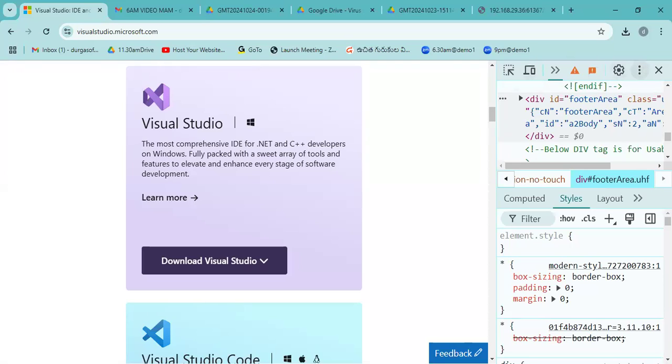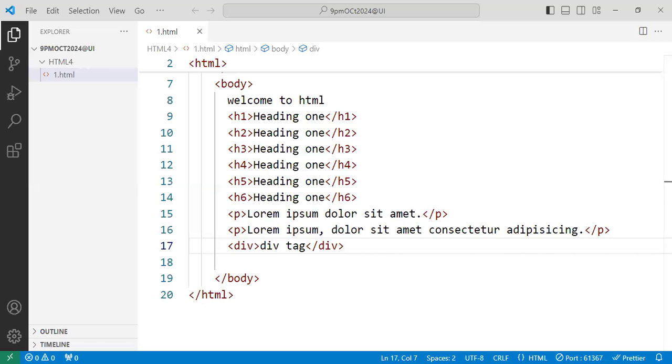Up to now, I explained one sample website and how it is designed. In the next session, I'll explain how to work with unpaired tags. Paired tags we discussed today, and I showed you real-time examples of where we use heading tags, paragraph tags, and the div tag. Next session, I'll explain images, buttons, radio buttons, how to write unpaired tags, and how they are helpful in designing our application. After that, we'll continue further into the next week.